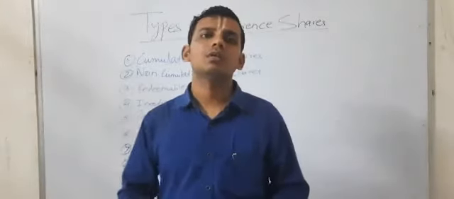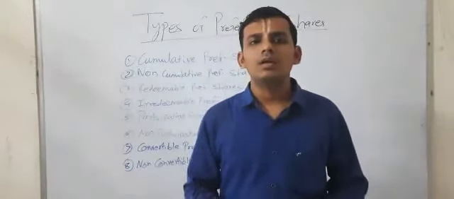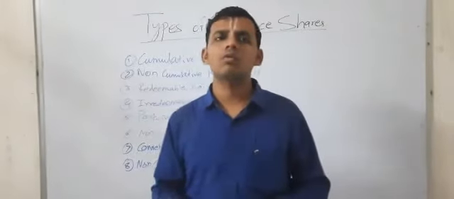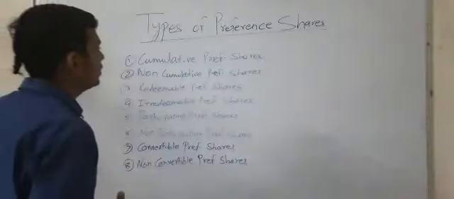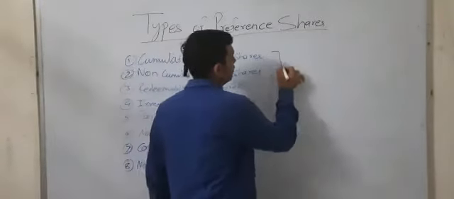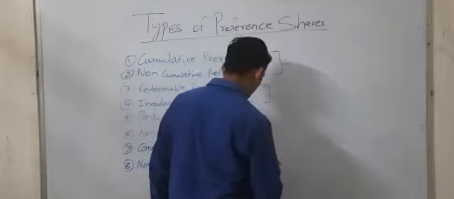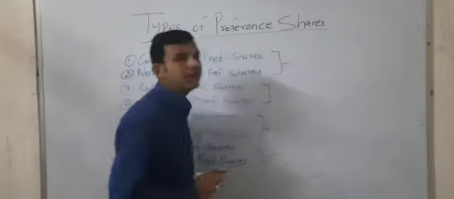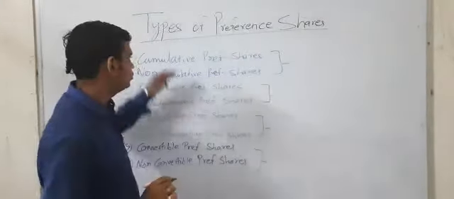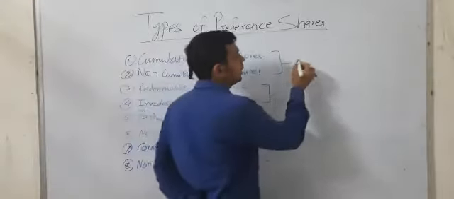In the last segment we discussed the types of preference share and categorization on the basis of the features of the preference share. We have said that we can classify the shares into 4 segments, which can again be divided into 2 segments. That is why there are 8 classifications, 8 types of preference share.